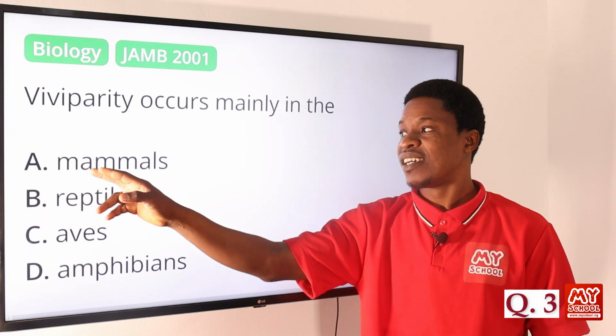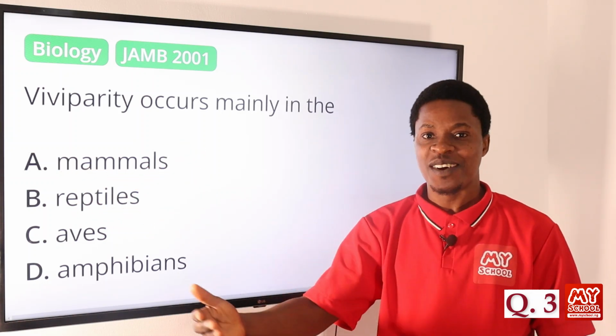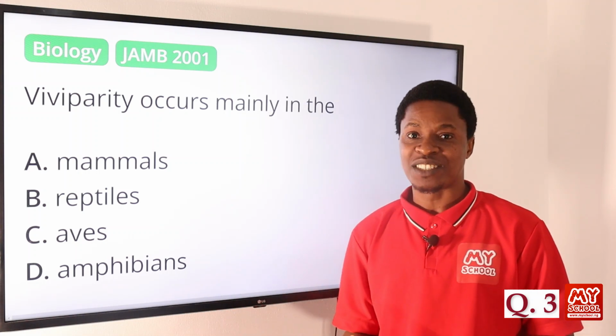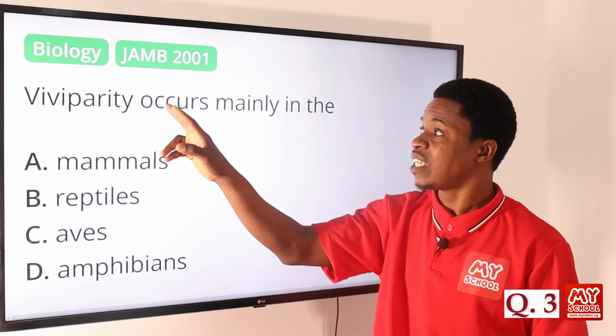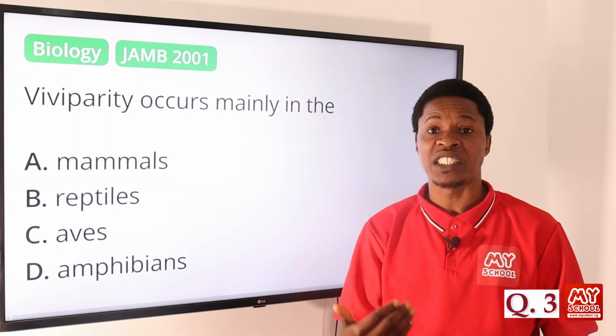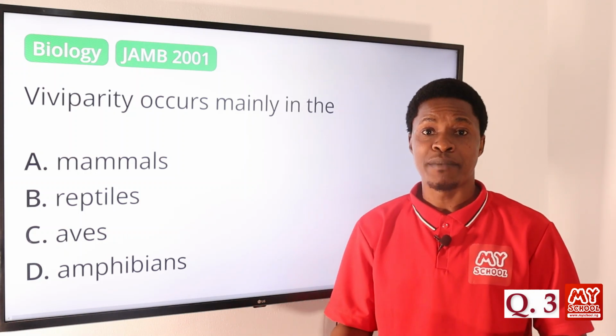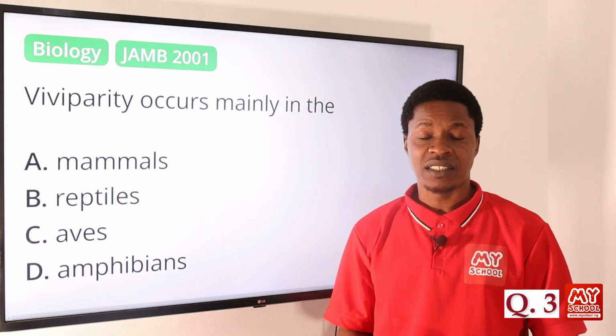But mammals, I don't know if you have heard of any mammal, any human being, laying an egg before. Of course, it's going to be bizarre. It's going to be so strange. So it is option A. Viviparity occurs mainly in the mammals. All mammals give birth to their young ones alive, and they breastfeed them, because they have mammary glands. So option A is the correct answer.